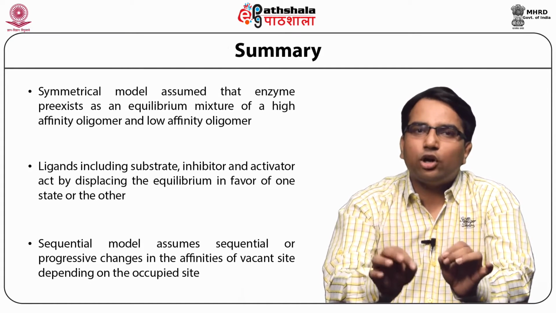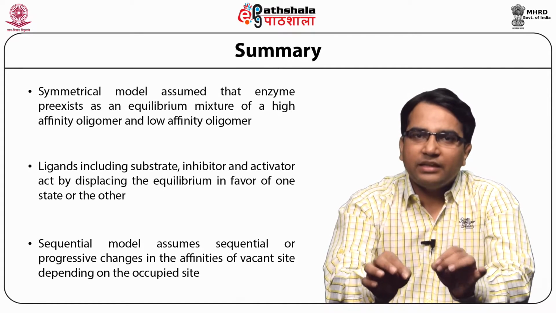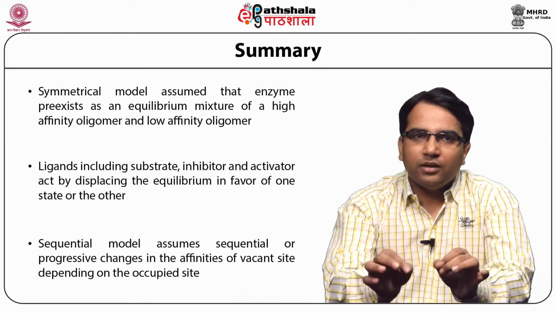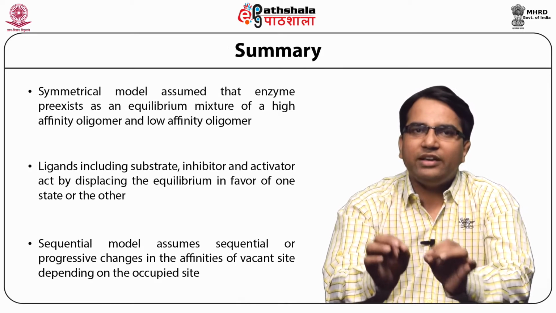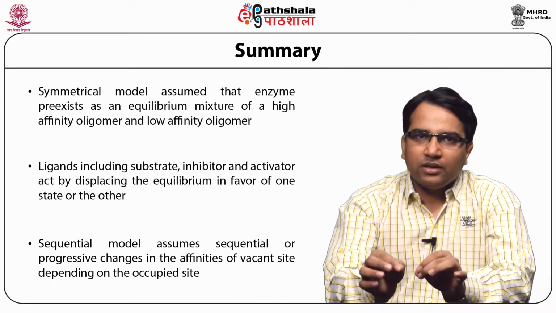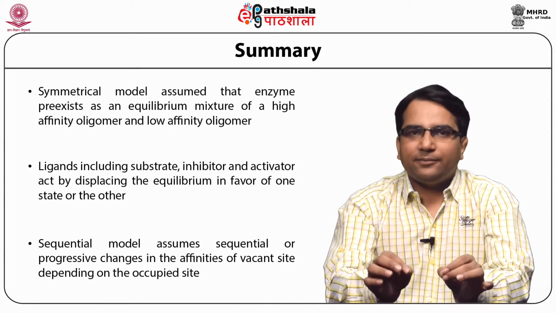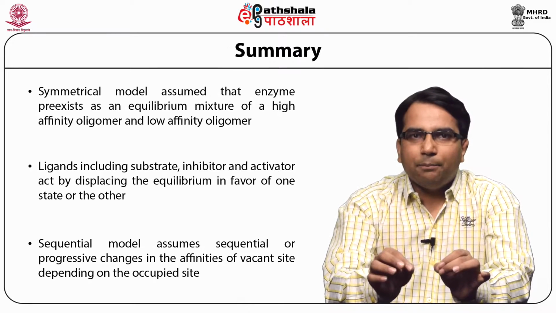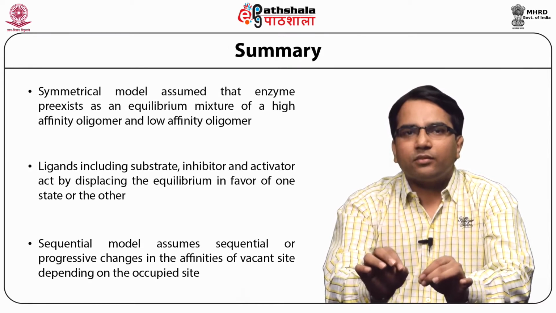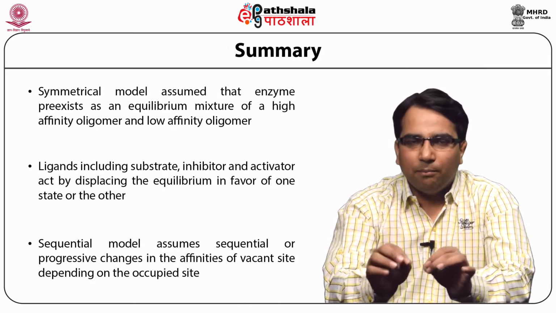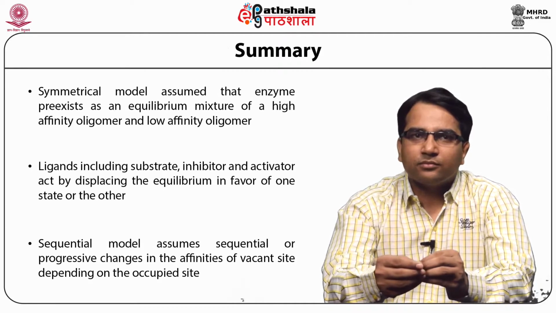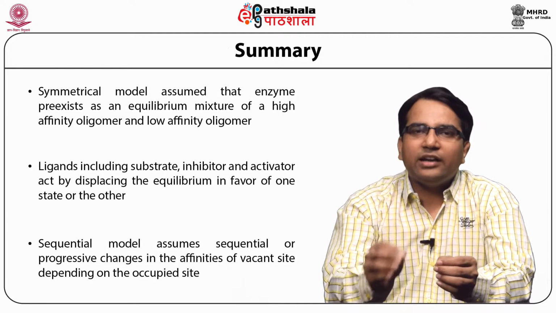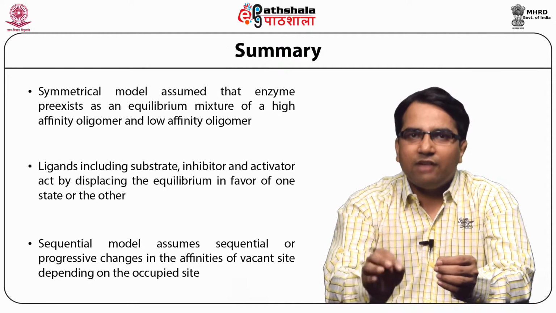The symmetrical model also explains that there is an equilibrium between high affinity oligomer and low affinity oligomer. It also explains how binding of activator, substrate and inhibitor influences the sigmoidal curve of the allosteric enzyme.